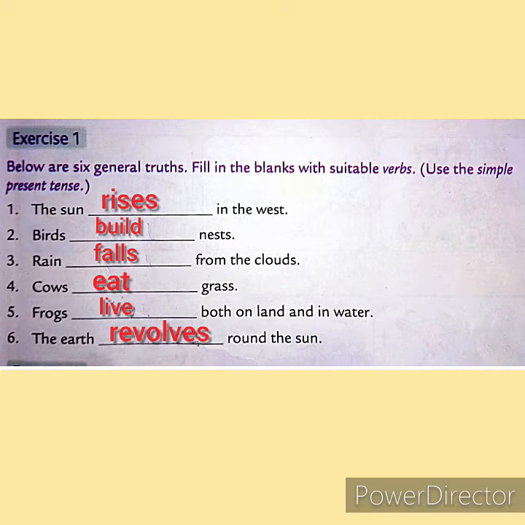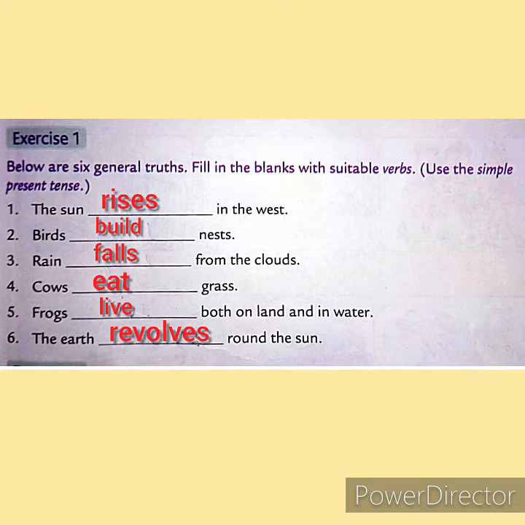Now exercise 1. The sun dash in the west. Here rises, because sun is singular. We use verb plus s or es. Number 2. Birds dash nest. Birds is plural. We have used first form of verb, build.